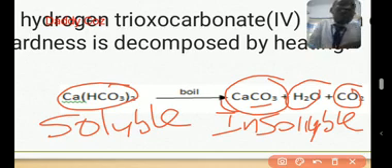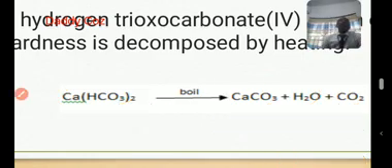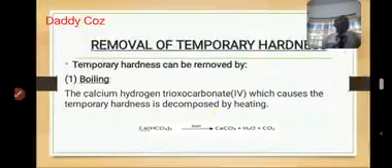Any hardness that is caused by calcium bicarbonate or magnesium bicarbonate will be removed by boiling. So this is the reason why you can remove temporary hardness by boiling.